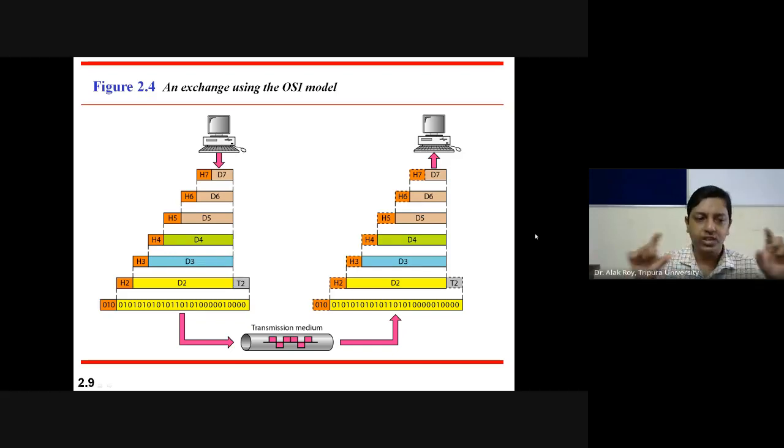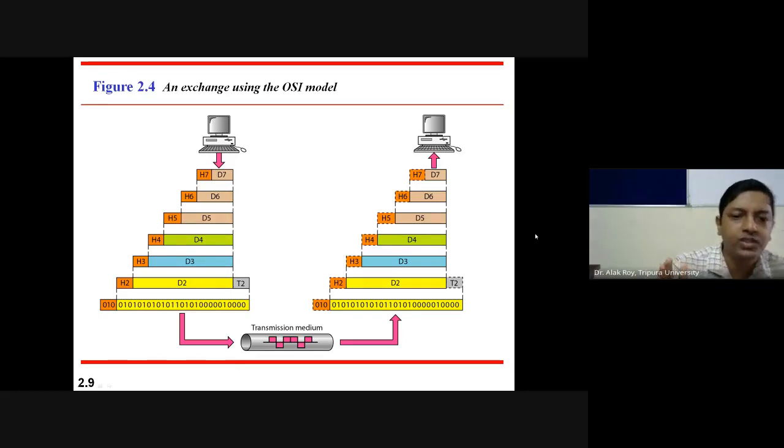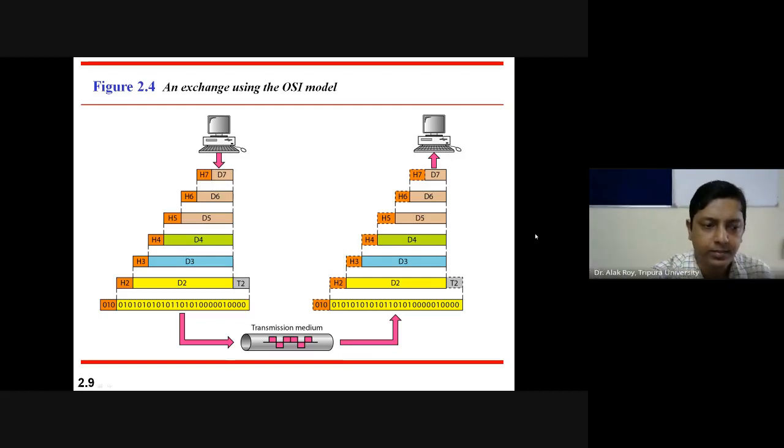So the total bit stream is now available. That bit stream is now transmitted through the transmission medium to the other side, to the receiver. So on the receiver side, this bit stream is received, and now this will be decoded into your H2, T2, and the middle is D2.